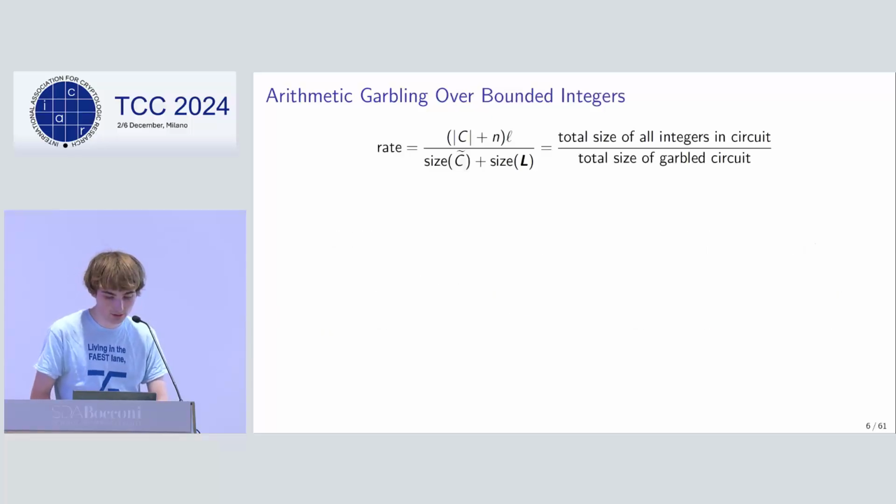So in this work, we focus on arithmetic garbling for bounded integer computations. This means that the ring we are working over is the integers, but as these are infinite, we have to consider only a bounded subset of L-bit integers.